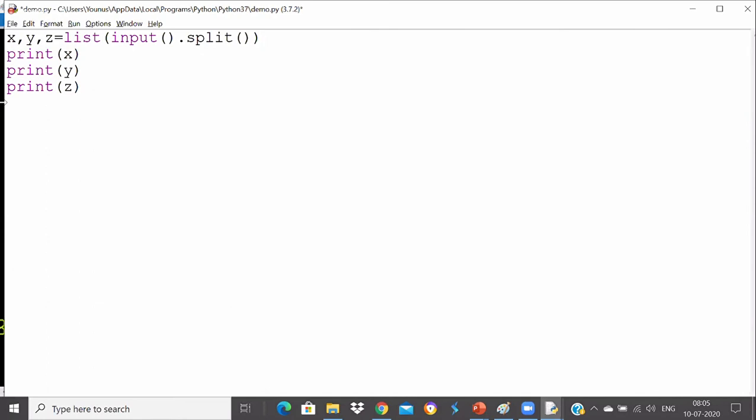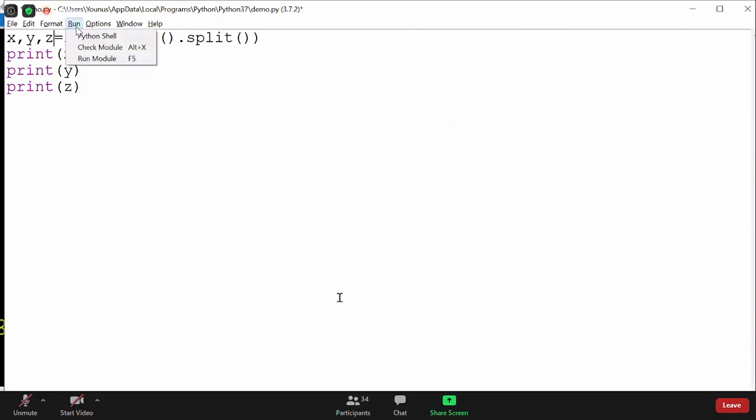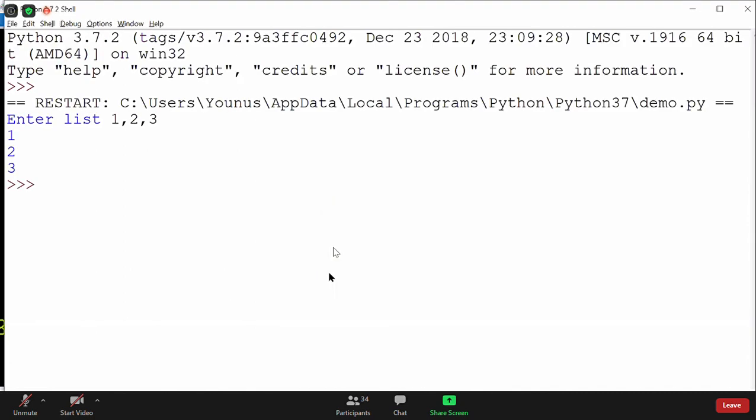Yeah, but here we should know the number of inputs we want, of course. Then only we can take them. Based on how many values you are passing, you have to take it, not as a list. So whenever you have multiple values to take, like sometimes you want to take two values at a time for adding, and you want to add both of them. Getting my point? That's what people were asking, how to take them. So you can take those values and add them. This is how you take multiple values from the user.